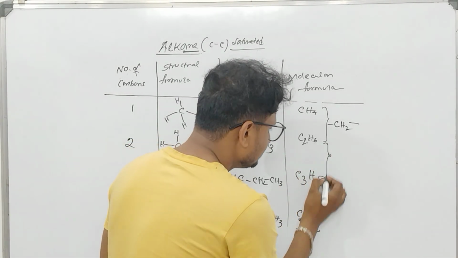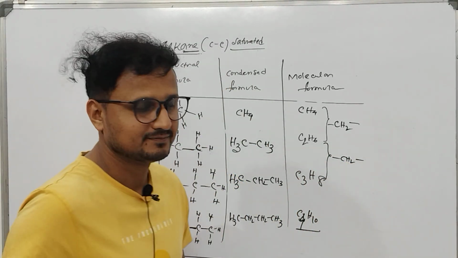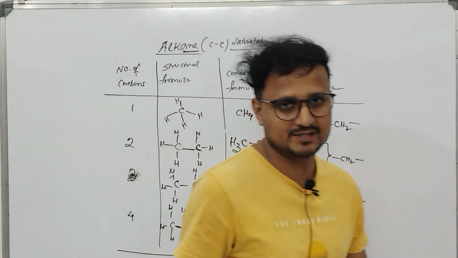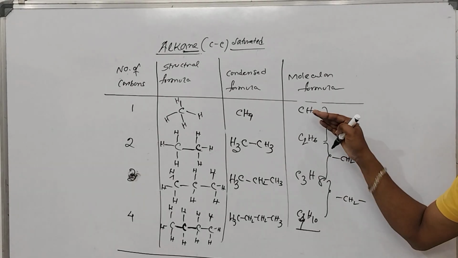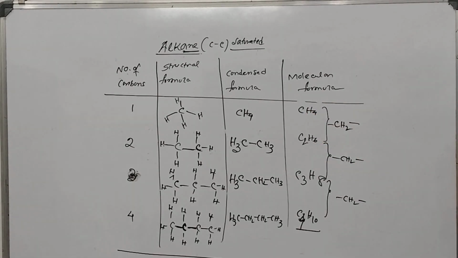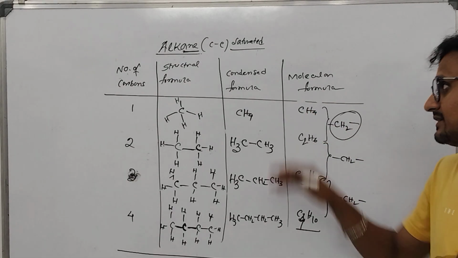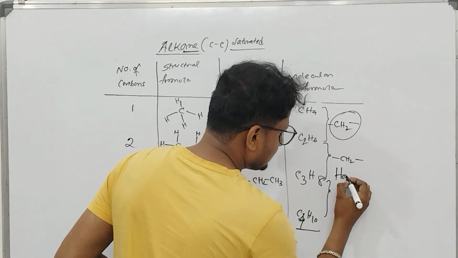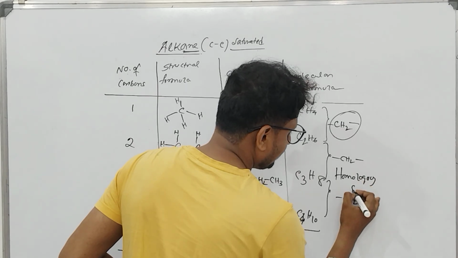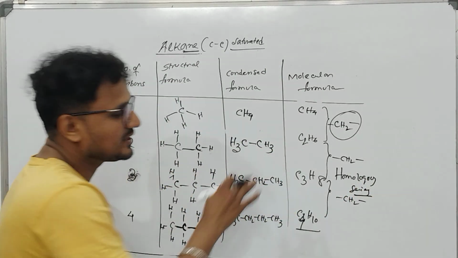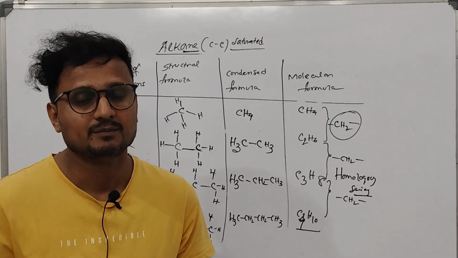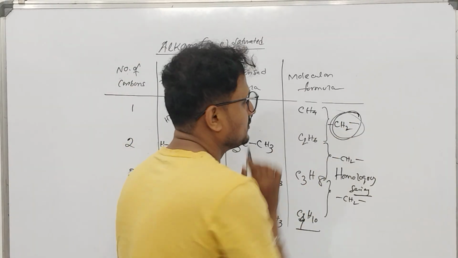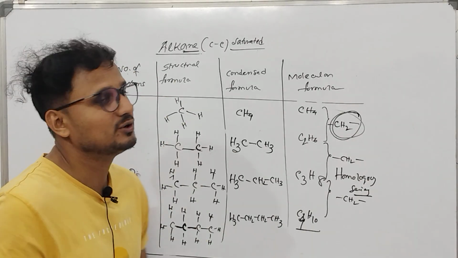Here also a difference of CH2. Here also the difference of CH2. So when in a series of compounds, from one to other compound, the difference is CH2, that series is called homologous series. So this one is homologous series. So in homologous series, what is the difference of the back-to-back compound? What is the formula difference? That is CH2. So alkane is a homologous series.